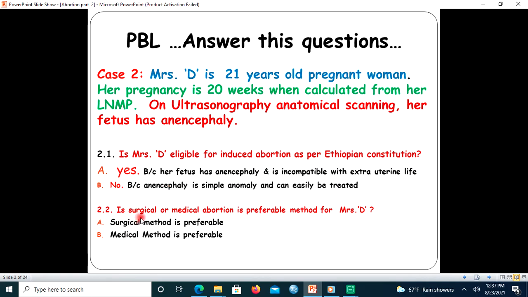The other question: is a surgical or medical abortion the preferable method for Ms. D, if it is determined that she can have an induced legal abortion? A, surgical method is preferable. Why? B, medical method is preferable. Why? Answer this question by yourself. We will discuss it in detail and it will be answered at the end of this session. So you need to follow this presentation until the end.